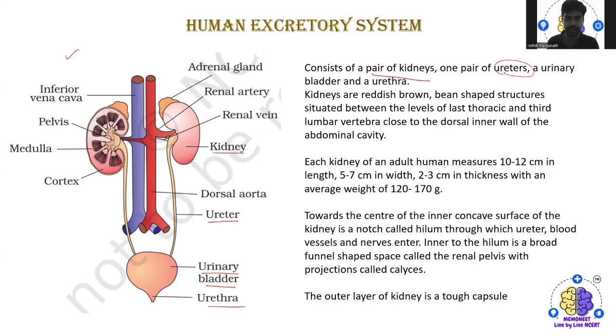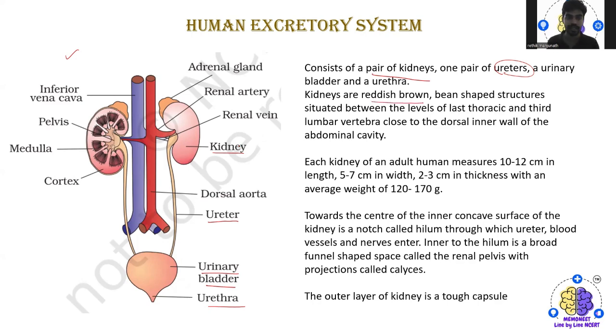So we know this is a kidney, which is actually a pair of kidneys, that is two kidneys we have, and a pair of ureters, then we have the urinary bladder, then we have the urethra. See, kidney, when coming to the color, it is actually reddish brown in color.